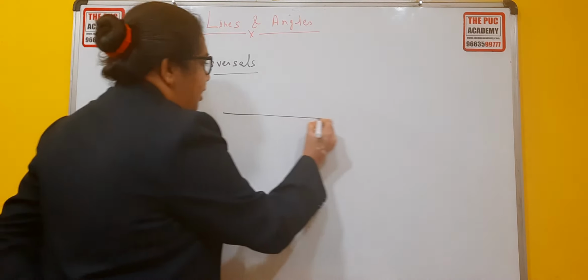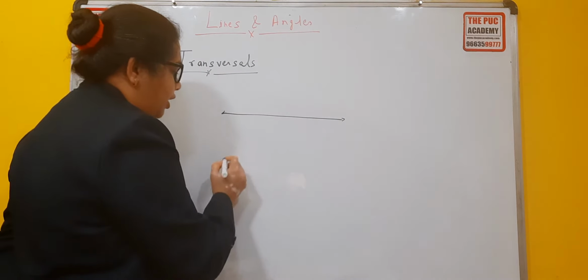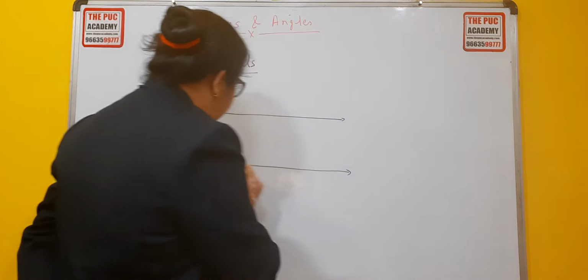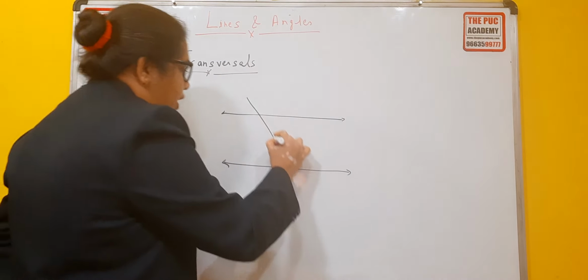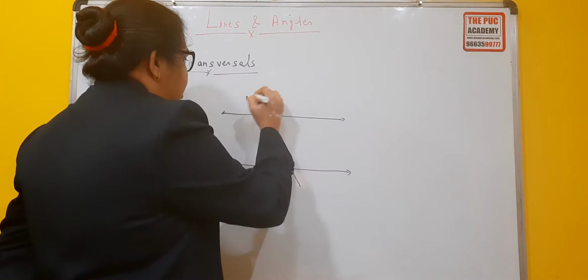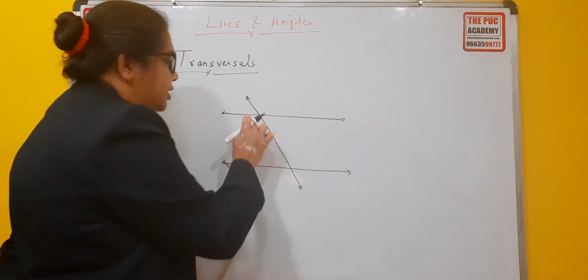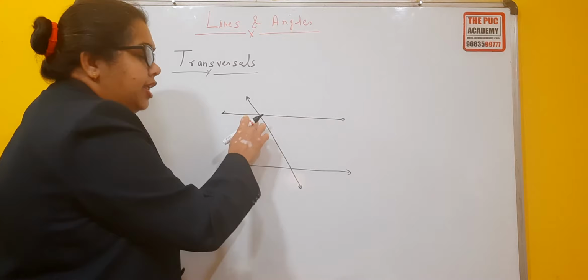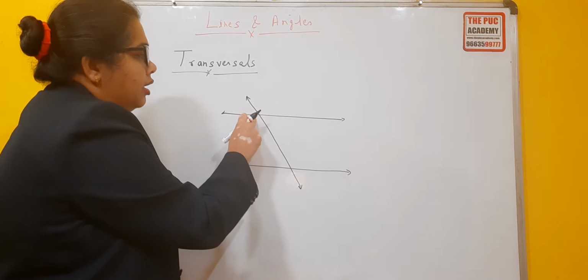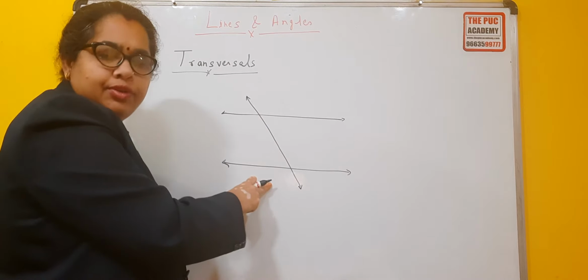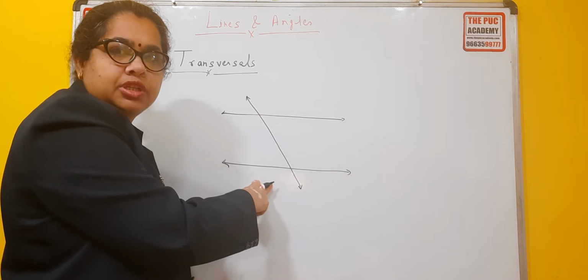I'll make two lines. This is line 1 and this is line 2. This is the one plane. In that, one line is drawn. So this line intersects at any point on line 1 and line 2, and it is called a transversal, children.